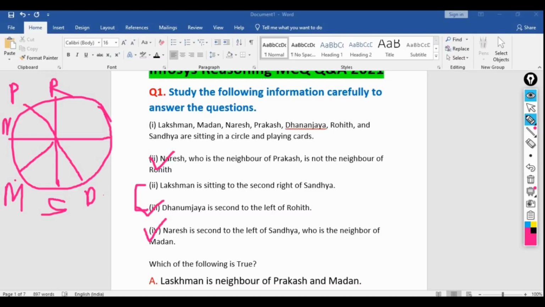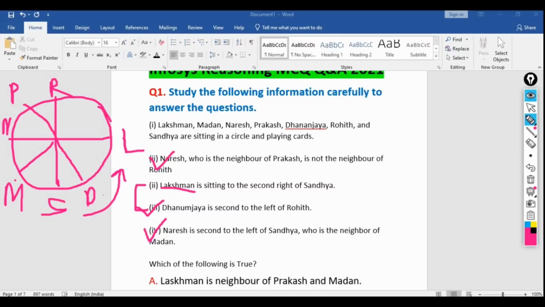The last remaining thing is Lakshman is sitting to the second right of Sandhya. So Sandhya is here and Lakshman is the second right. So this is the right direction, the anti-clockwise right direction. So here Lakshman will be there. So we have placed everyone.